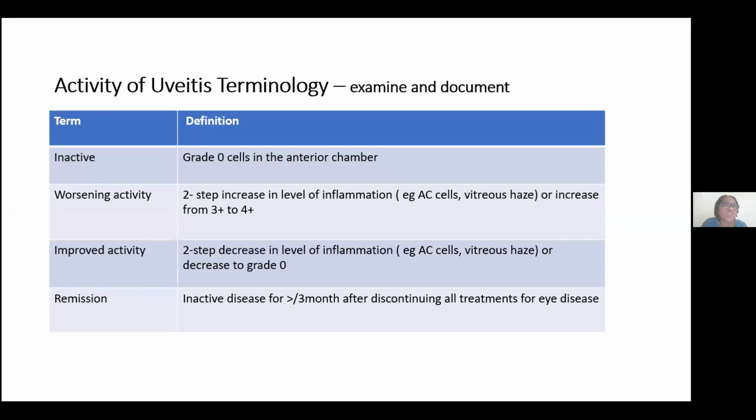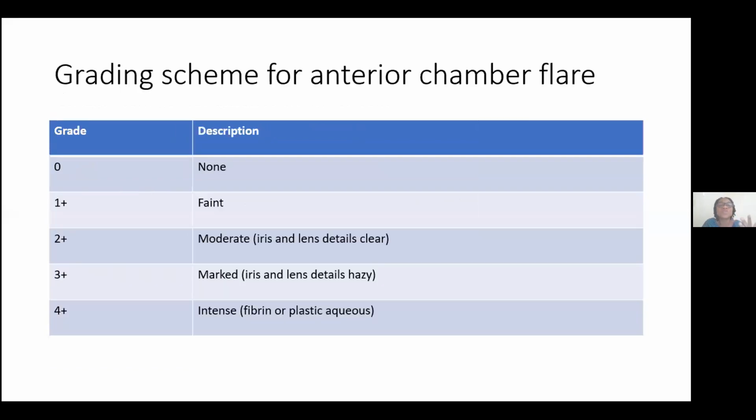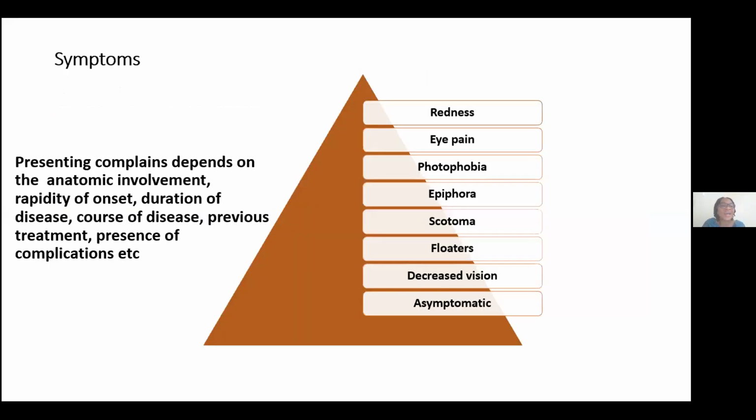If it is chronic anterior uveitis that is associated with GRA, the patient can't tell you my eye is paining me, because the eye is white. So you need to depend on your grading scheme for the anterior chamber cells and also for the anterior chamber flare. By and large, many things the patient can present with in form of symptoms will depend on the involvement and the rapidity of onset. So the patient can present with redness, eye pain, photophobia, epiphora. These complaints are usually more in patients with the anterior uveitis component of the disorder.